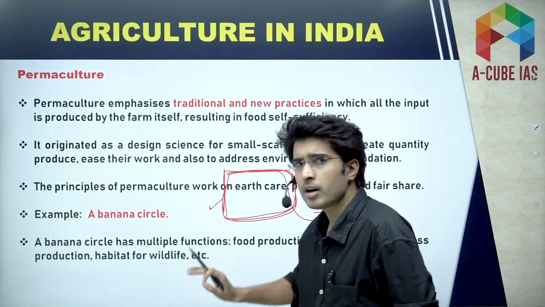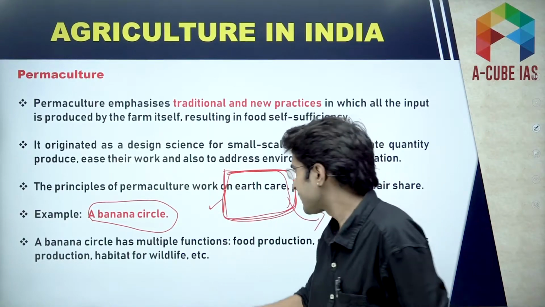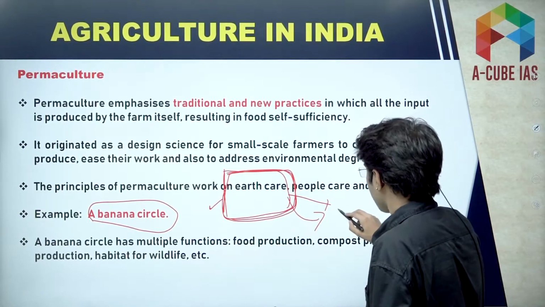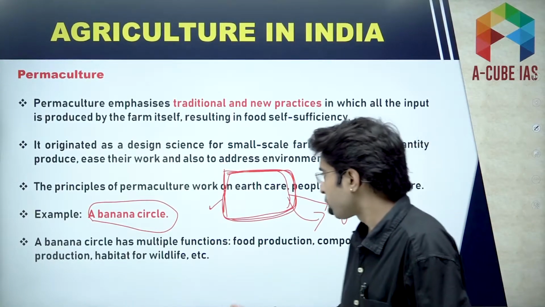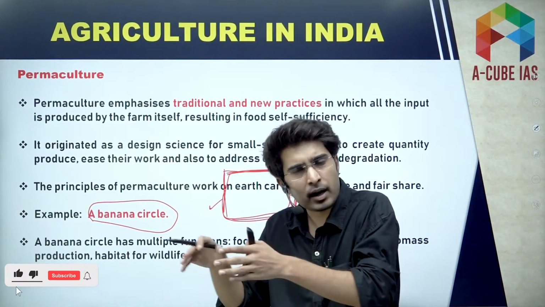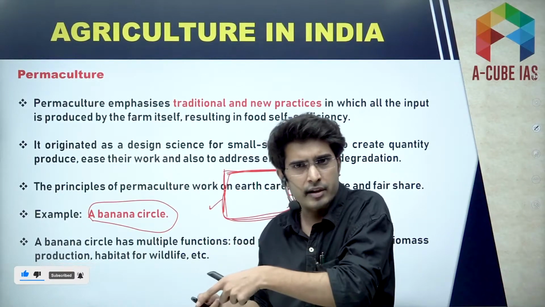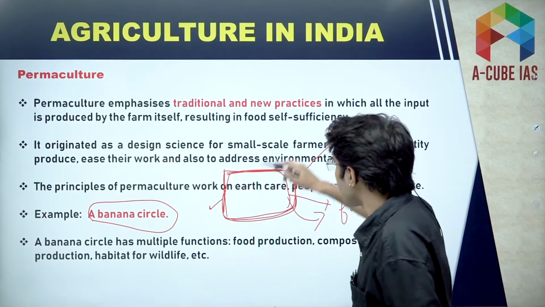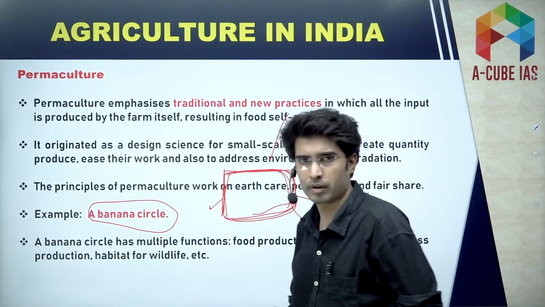So this is permaculture. Like we have banana circle. Under banana circle as well, it performs multiple functions: food production, compost pile, biomass production, habitat for wildlife. All these functions take place within the domain, within the circle, which is banana circle. So there is no external input, there is no external interference within the system, everything is available.